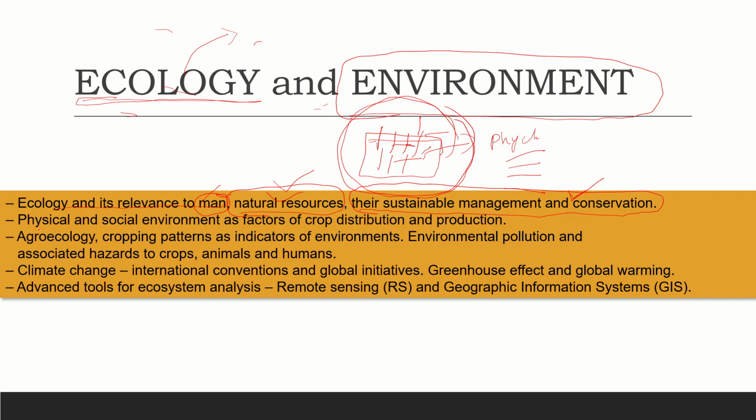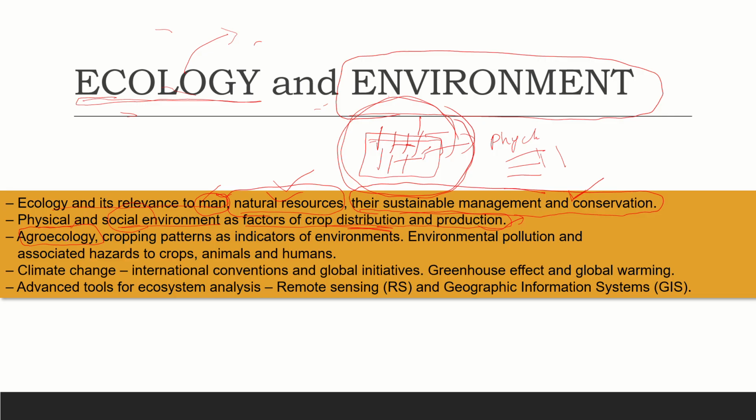The second line is physical and social environment as factors of crop distribution and production. Crops are distributed at different places in different manners. So what are the physical environmental factors that aid particular crops to grow in a particular area, what are the social environmental factors that also aid in this crop distribution, and what kind of production are we getting from that? And next one is agroecology.